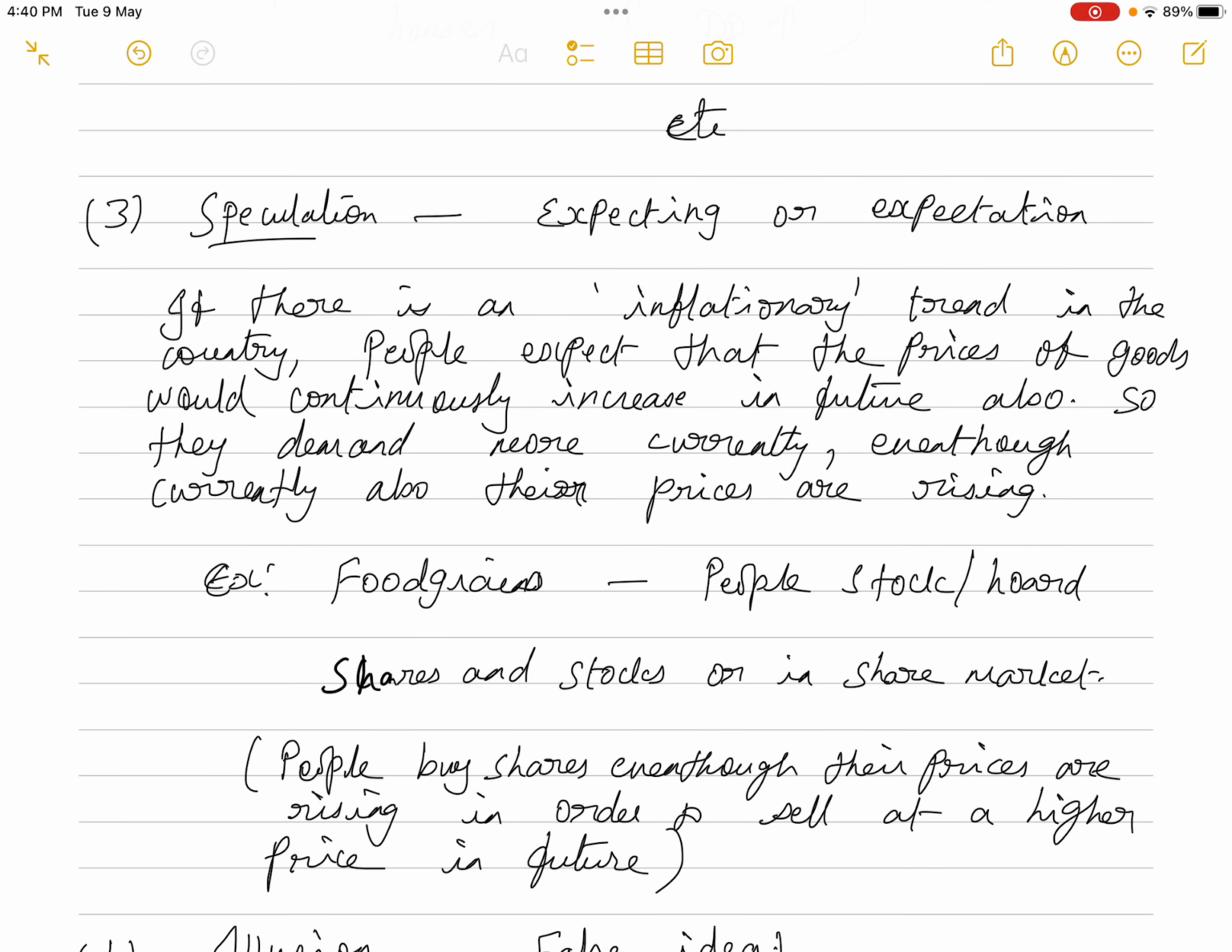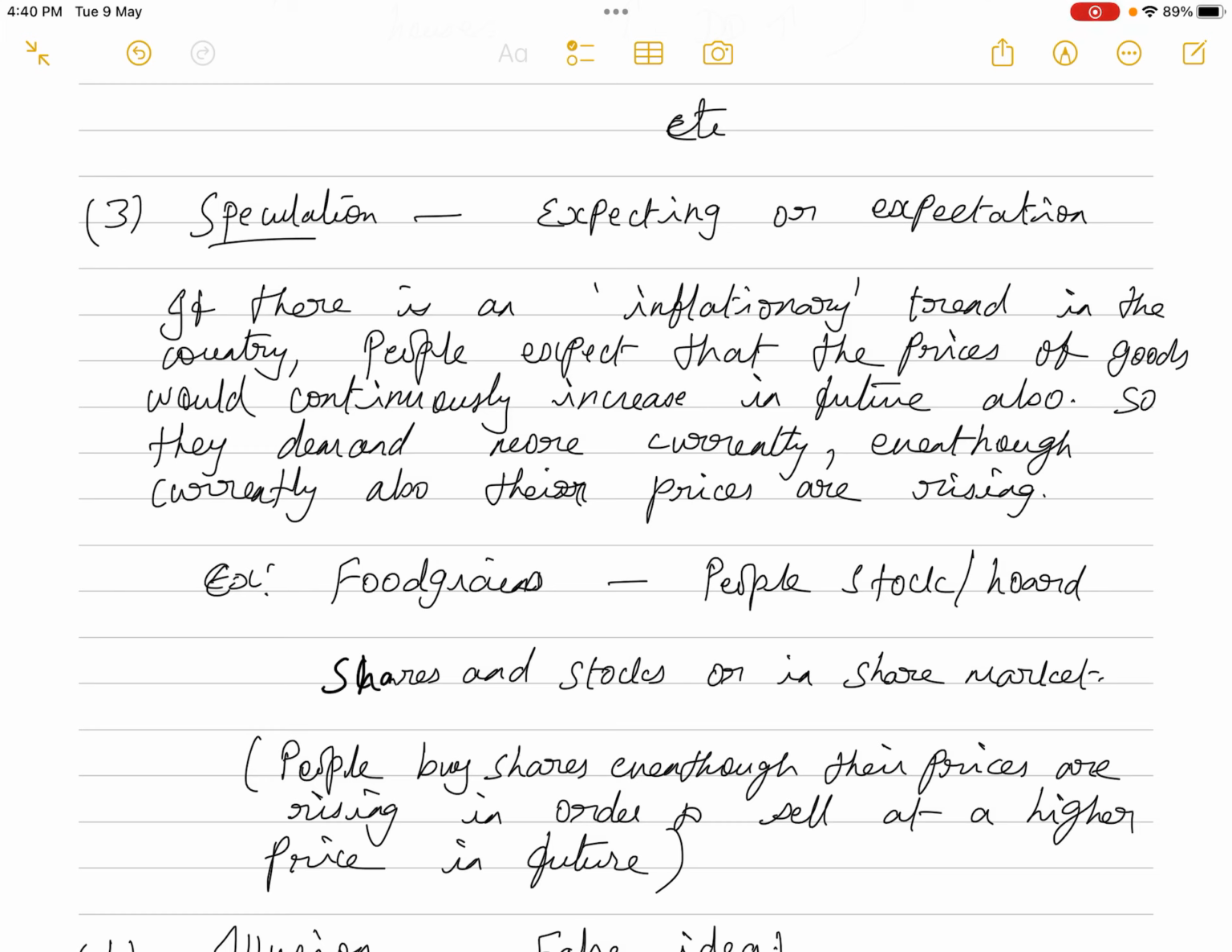Okay, then the third situation in which there will be a direct relation between price and quantity demanded is something called speculation. The meaning of speculation is expectation, expecting something. So suppose there is an inflationary trend in the country. What is the meaning of inflationary trend? When the inflationary trend sets in, in a country, the general price level in the country will keep on increasing. The prices of almost all the commodities and services will keep on increasing.